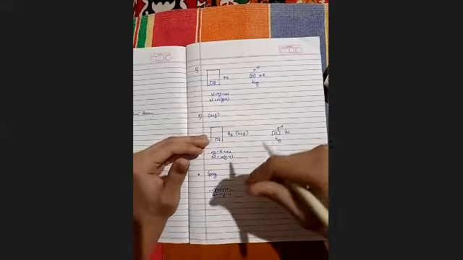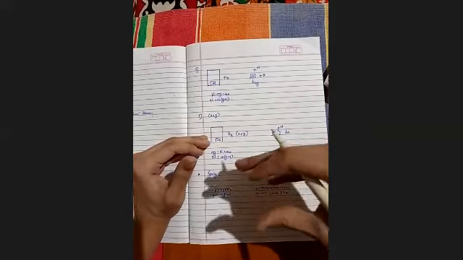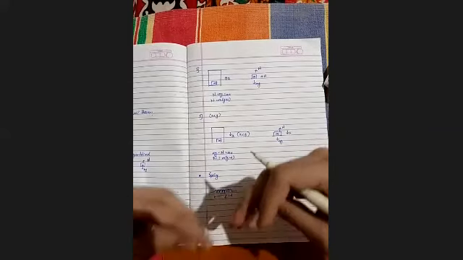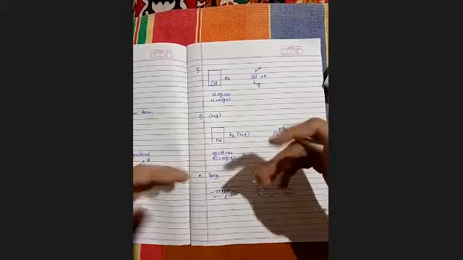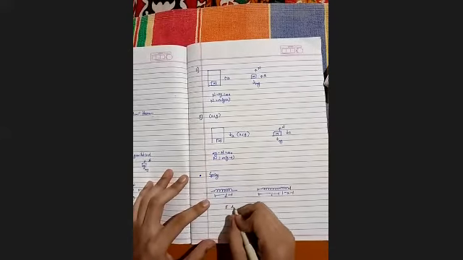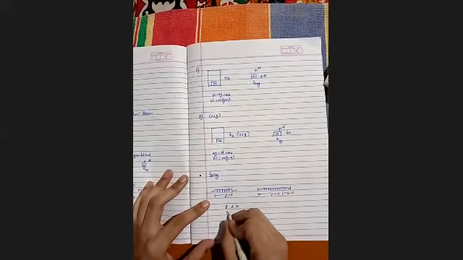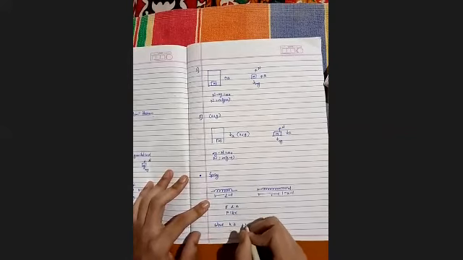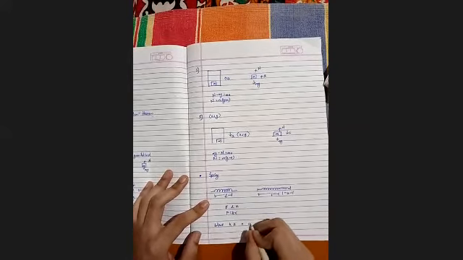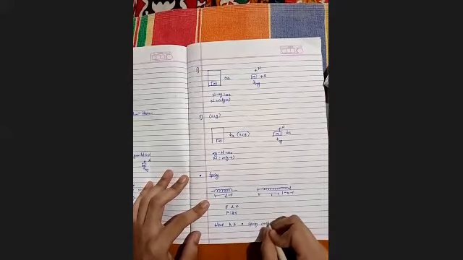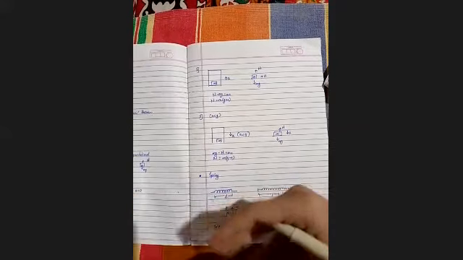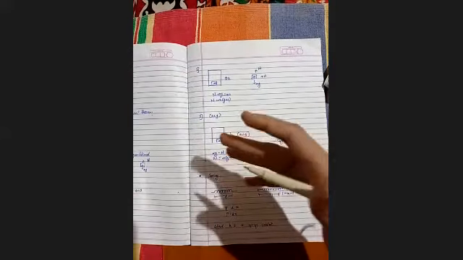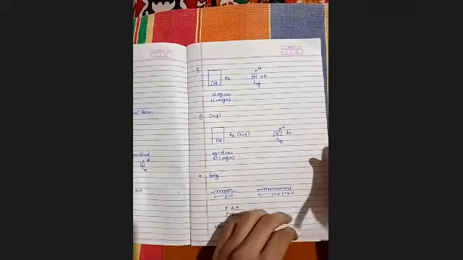In a spring, if the change in the length of the spring is small, the force exerted by the spring is proportional to the change in length. The direction of the spring force is opposite to the change in the length. So F is proportional to X, and F is equal to Kx, where K is the spring constant. I'll tell it again: if the change in length of the spring is small, the force exerted is proportional to the change in length, and its direction is opposite to the change in length.